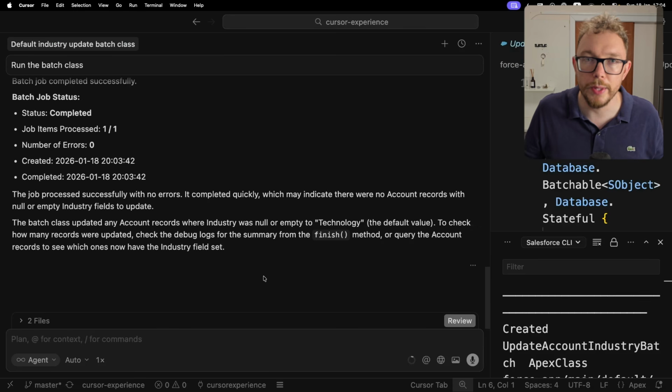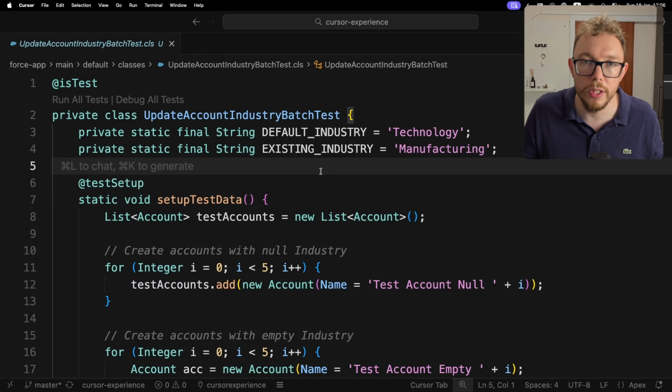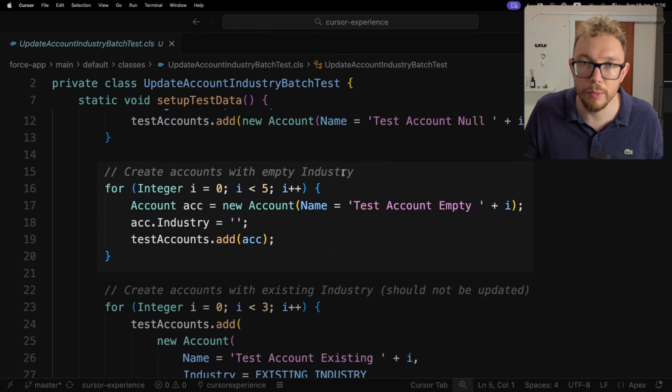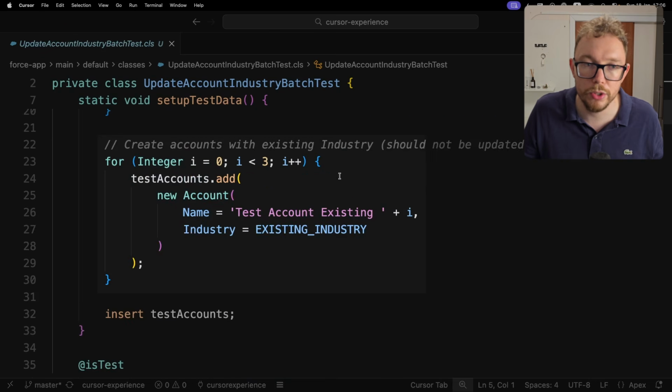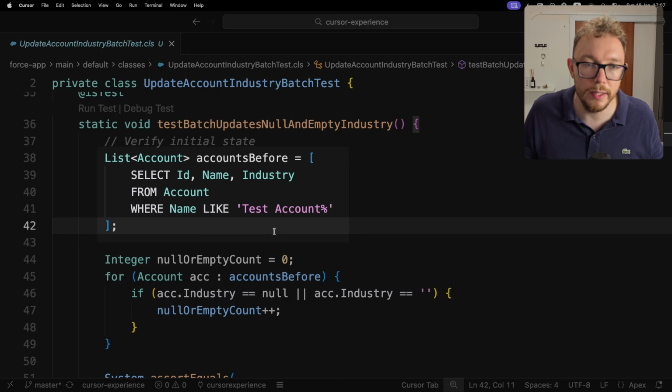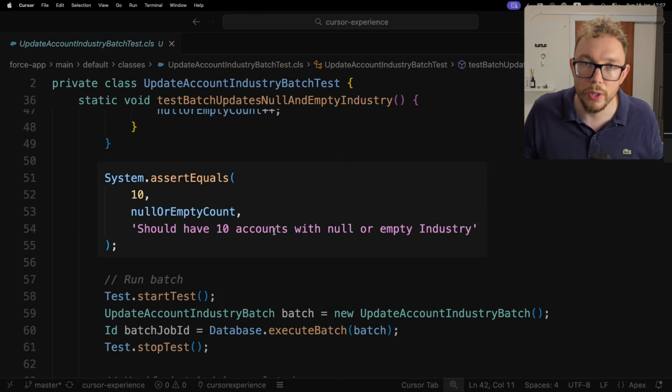Of course, we couldn't deploy this without a test class, so let's get a test class in order. So here we have a generated test class where we go and create some blank accounts. We create some more blank accounts with an empty industry. We create some accounts with an existing industry, and then we go and insert them. So here in our first test, we go and get the count in a pretty unelegant way. We assert our base case.